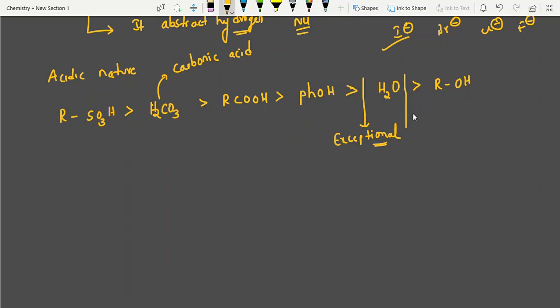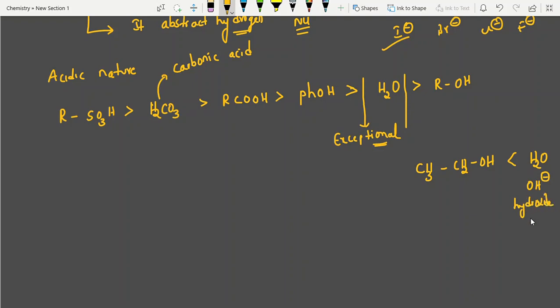Water and alcohol, CH3CH2OH. Among these two, which is more acidic? Definitely water is more acidic. Why? After losing hydrogen, water forms OH minus, the hydroxide ion.